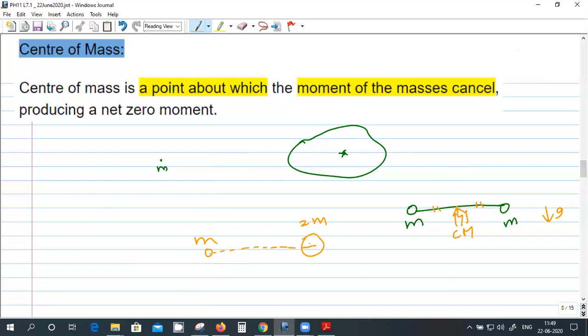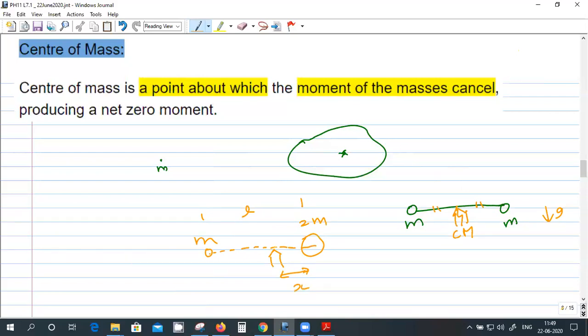Sir, it will be near 2m. Near to 2m. But what exactly is the distance? Suppose the whole length is L. What will be this distance? L by 3. Yeah. So the way to get it is, suppose I call this distance as X.